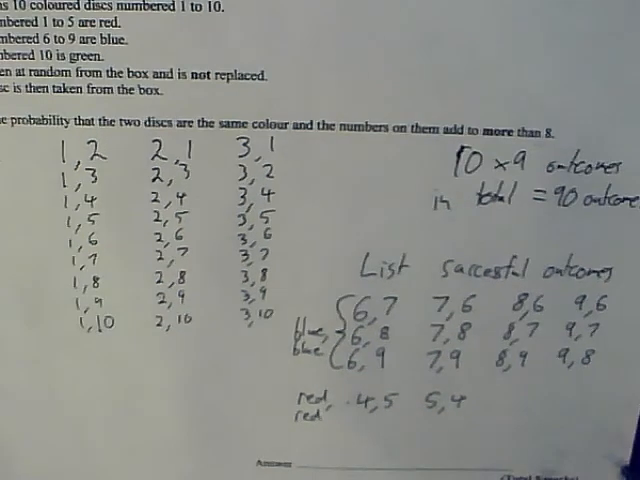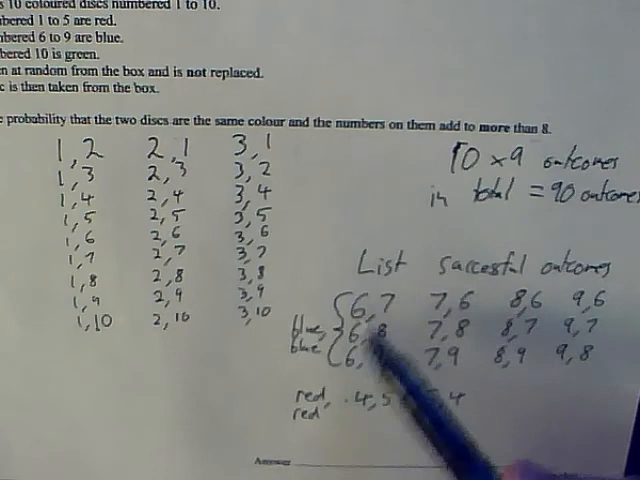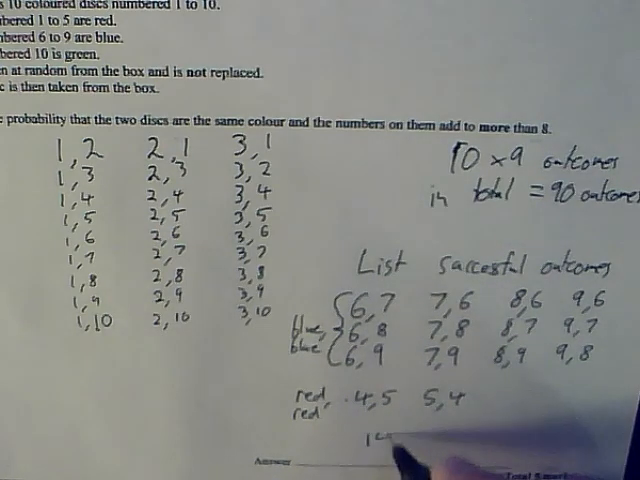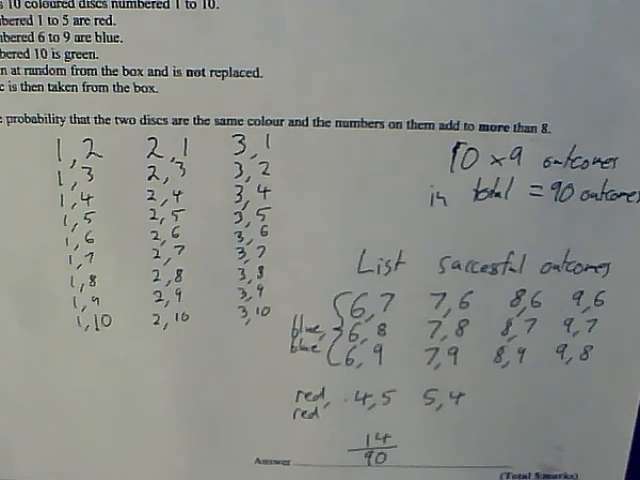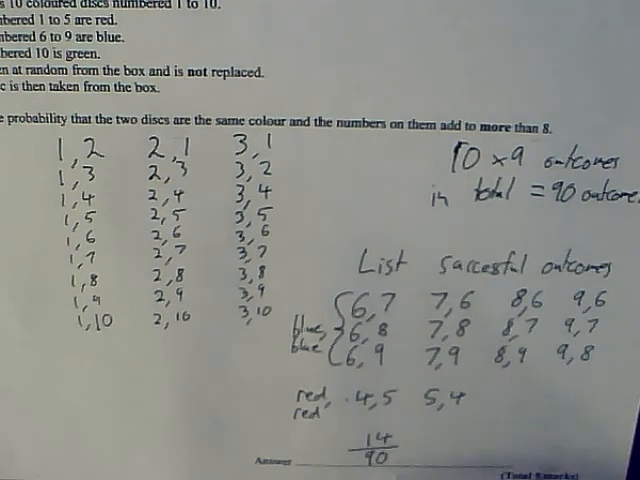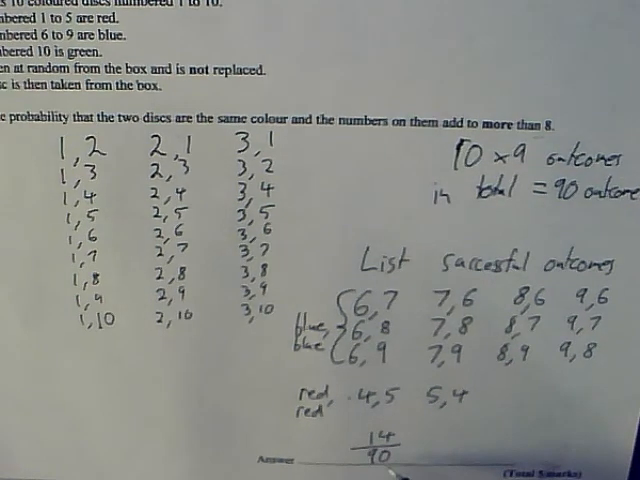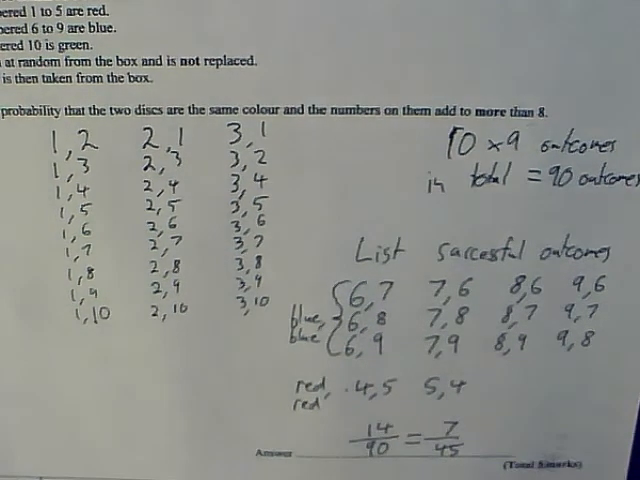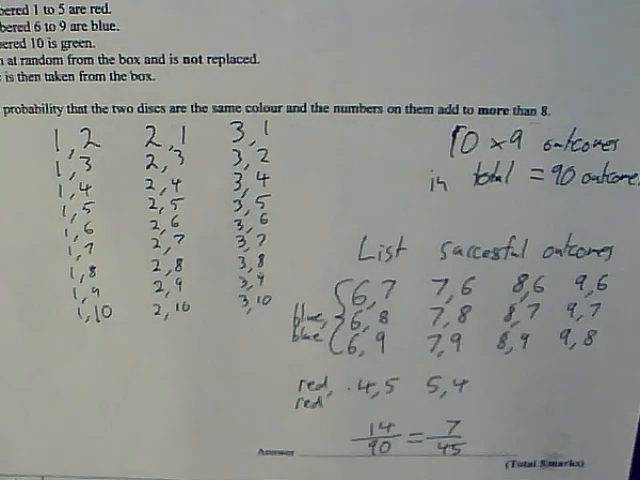So I've got total number of successful outcomes, 12 plus these 2, 14 possible successful outcomes out of a total of 90. That's the probability, the number of successful outcomes out of my total number of outcomes. 14 out of 90, I could simplify that to 7 out of 45, and either of these will gain you the full 5 marks for that tough question.